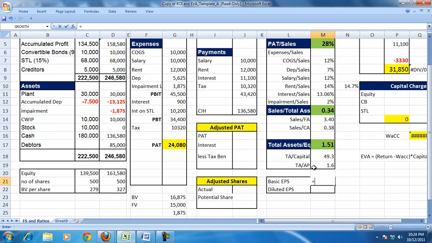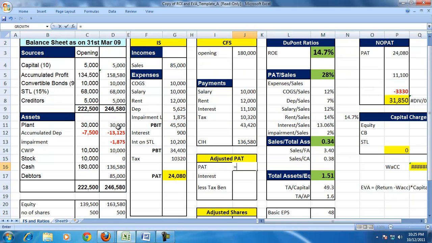So EPS is equal to PAT divided by number of shares. 48 is the EPS. The diluted EPS is here because there are convertible bonds.